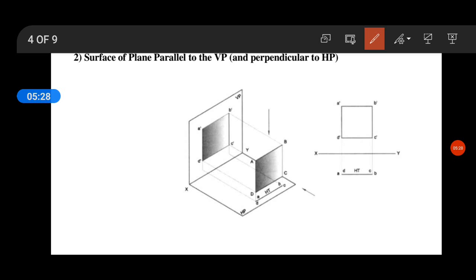The front view will be the square, that is the true shape of the square. And if you see it from the top view, you can see only a line. So this is how the square looks when the plane is parallel to the VP and perpendicular to the HP.